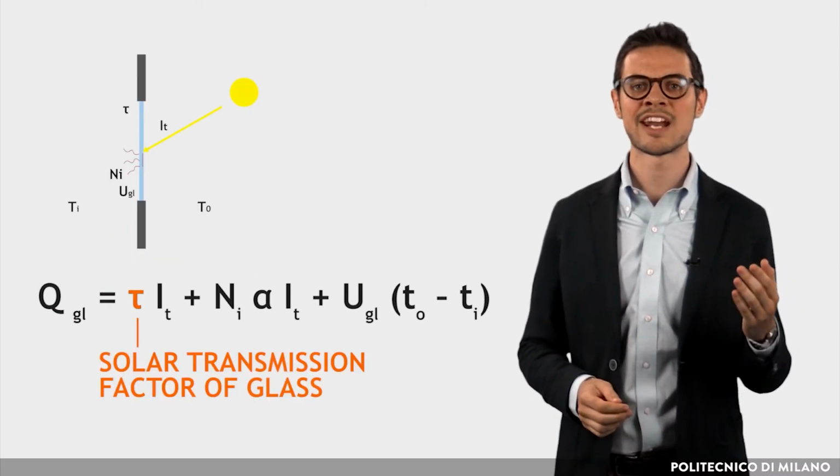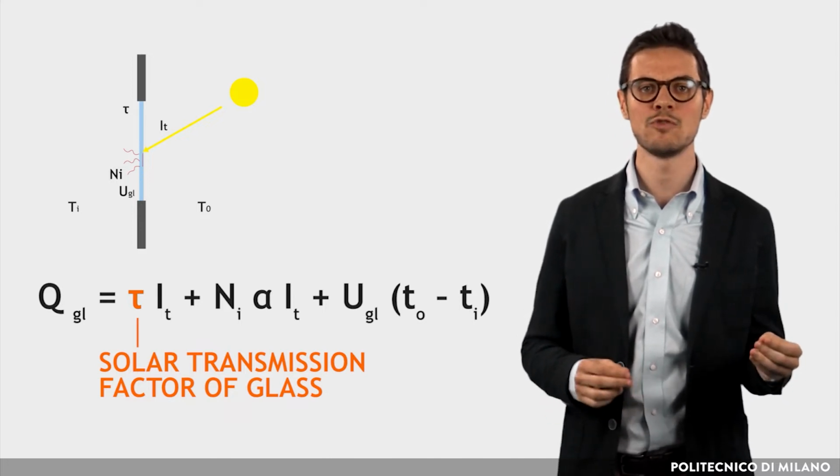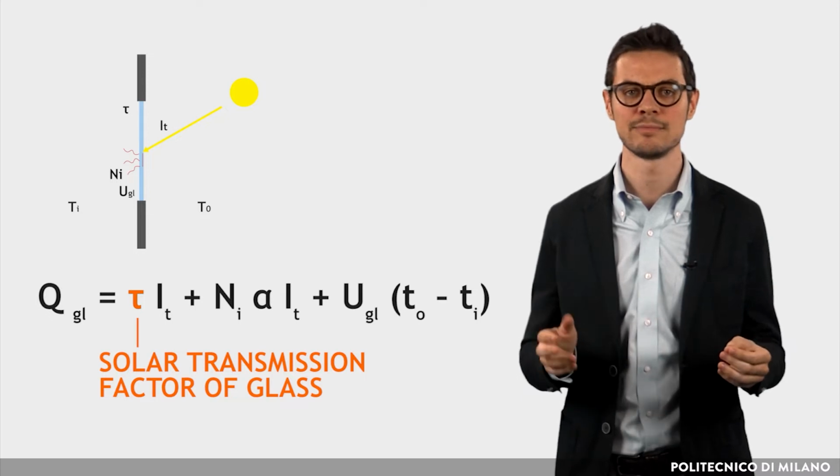Tau is the solar transmission factor of glass, a function of the incident angle of the solar beam and diffuse radiation.